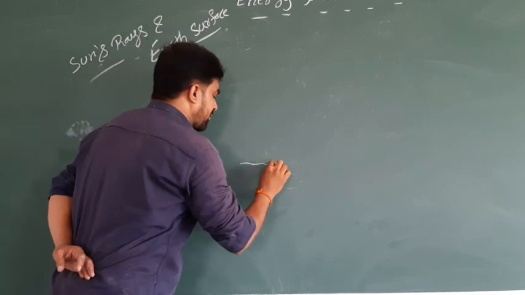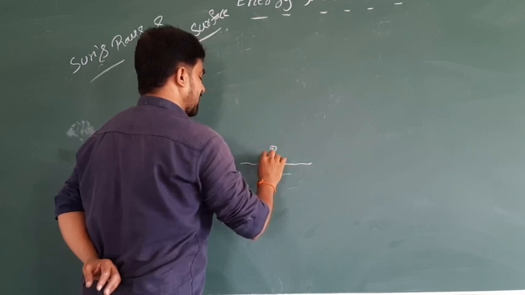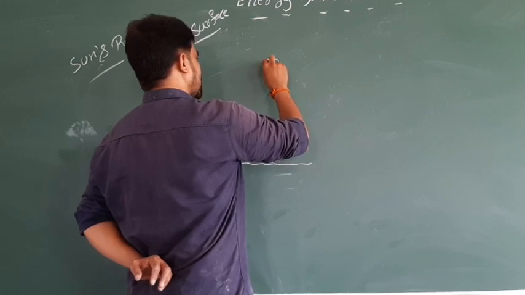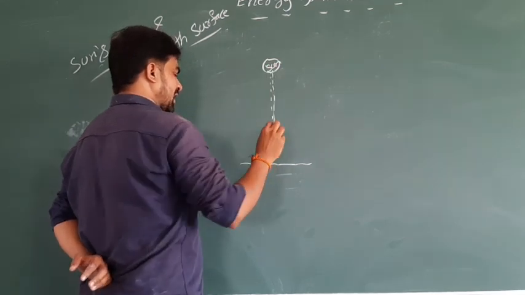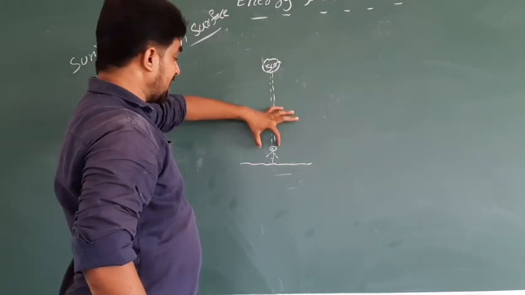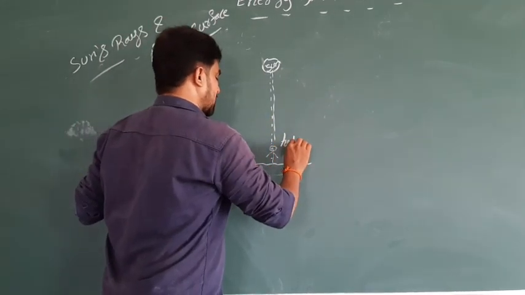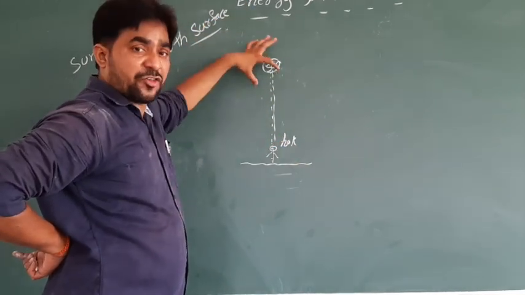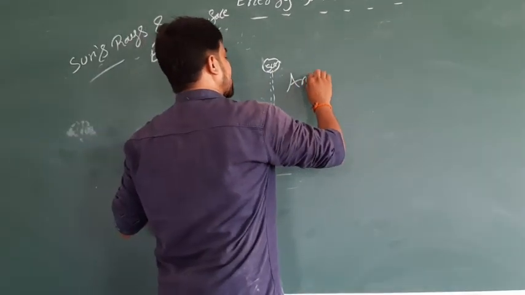Imagine that we are living here, and for example take one person standing here. This is called rays, and this is called the sun. The sun's rays travel straight onto the person. This is called the direction of the rays which fall on the person. How is this person feeling? This person is feeling more hot, or more heat. It means this is called the angle of rays, or the angle of incidence. What is called the angle of incidence?